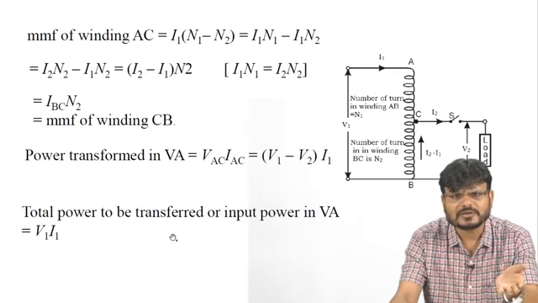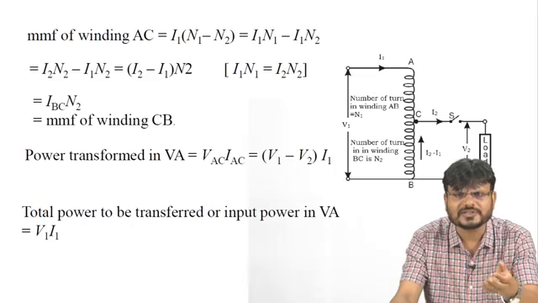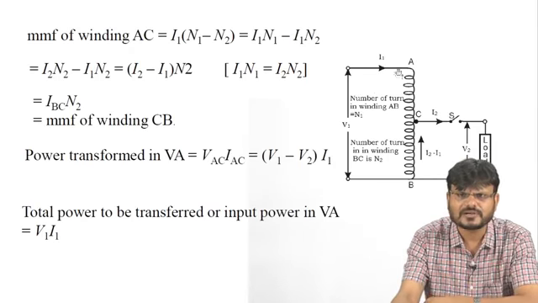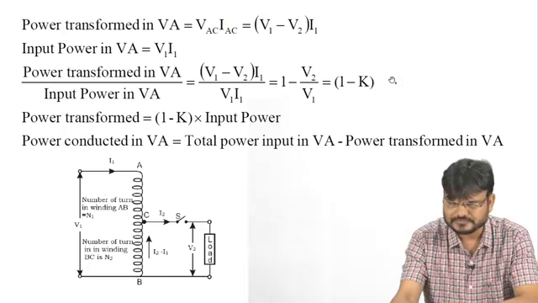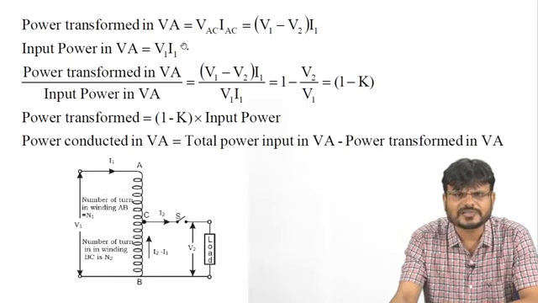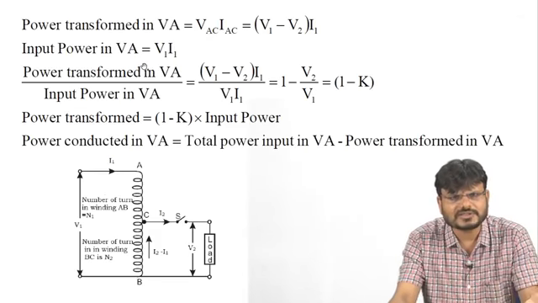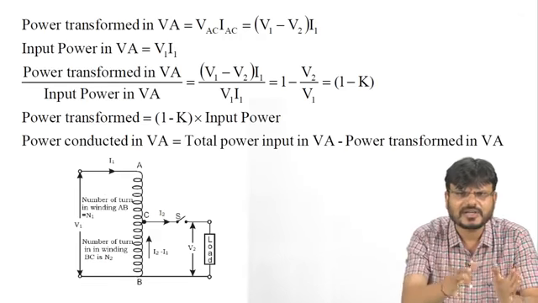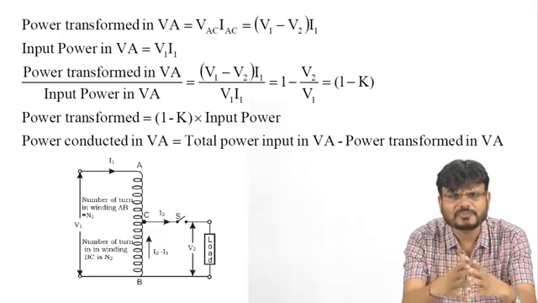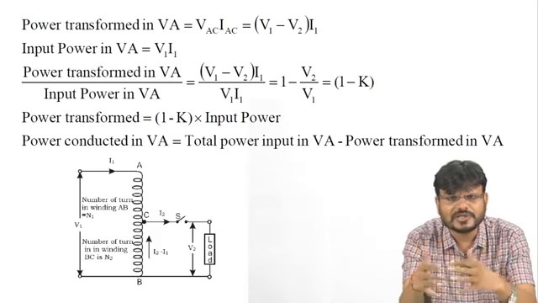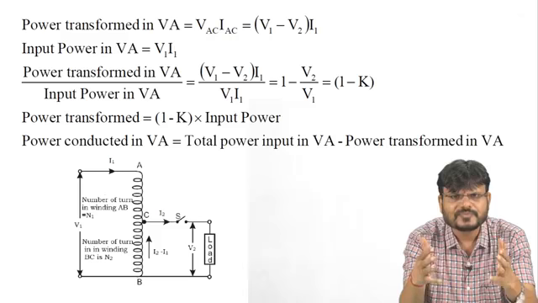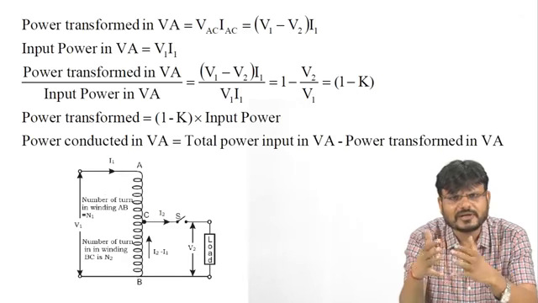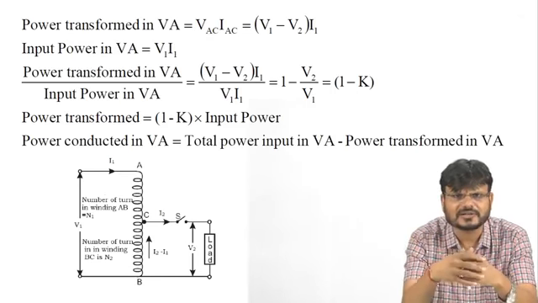The total power to be transformed, or input power in VA, can be written as applied voltage V1 multiplied by current I1. So input power in volt ampere is equal to primary voltage V1 multiplied by primary current I1.